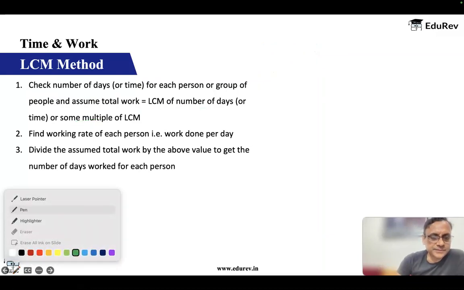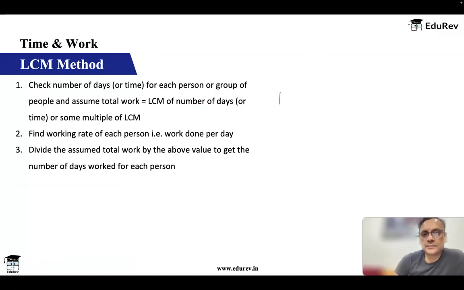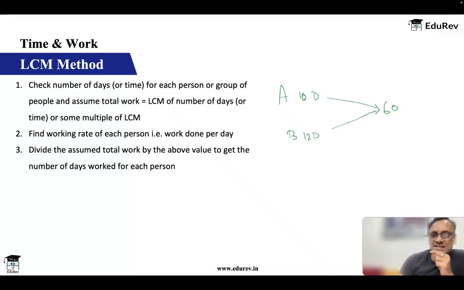Okay, so we'll write it like this. A 10 days, B 12 days. Together they start working, and now you take the LCM of 10 and 12, which is 60. So now this 60 is my total work.